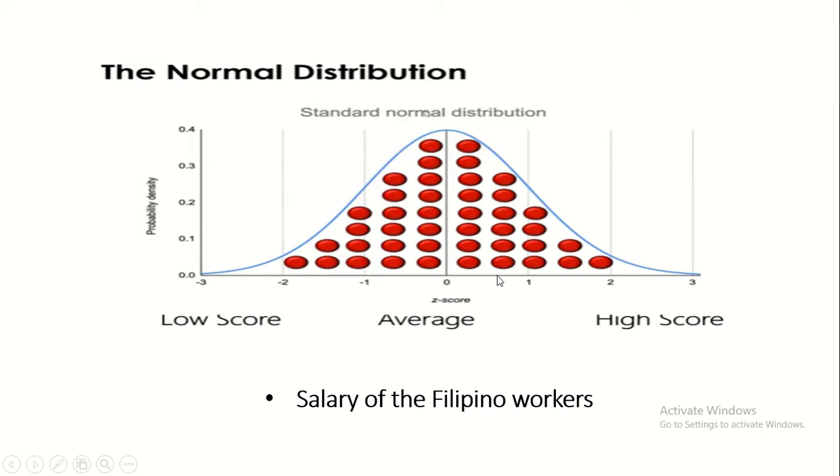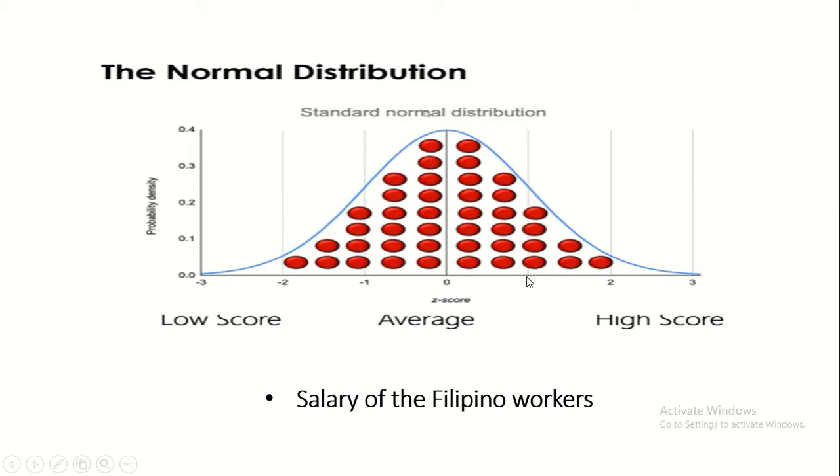Kung mula rito hanggang dito, normal lamang or average ang sahod ng isang Filipino worker. Kung mula naman dito hanggang dito at hanggang dito, papataas ang sahod ng isang Filipino worker. So, ibig sabihin, pinapakita ng itong standard normal distribution na mula rito sa mean, papunta sa kanan, papataas or may consider na mataas ang sahod ng isang Filipino worker. Ngunit mula rito hanggang dito, average lang.